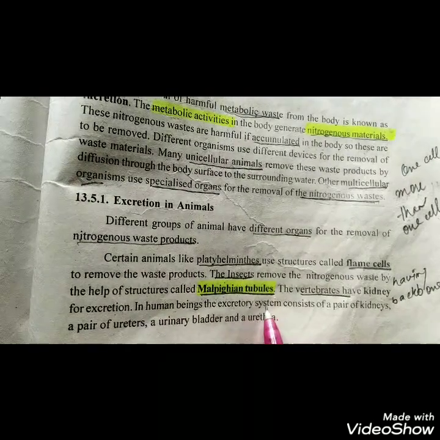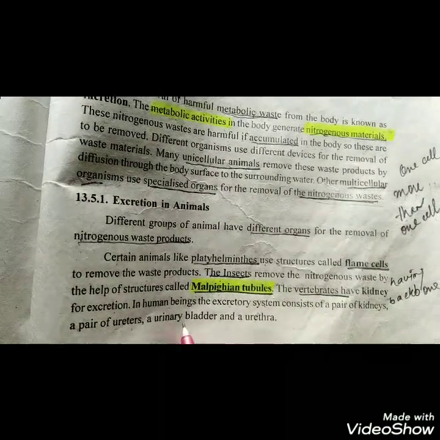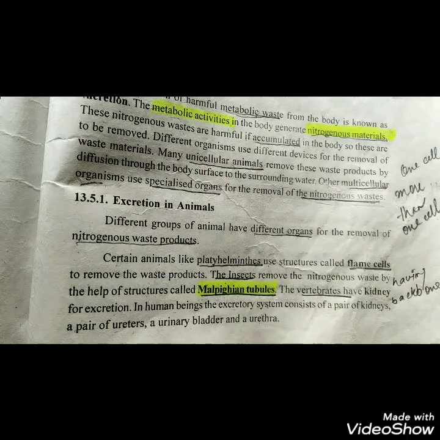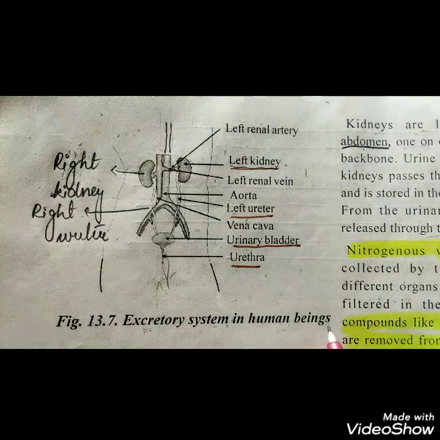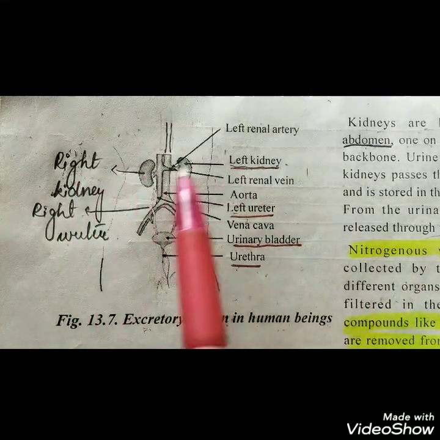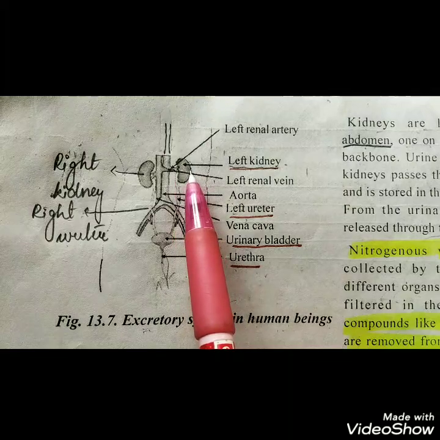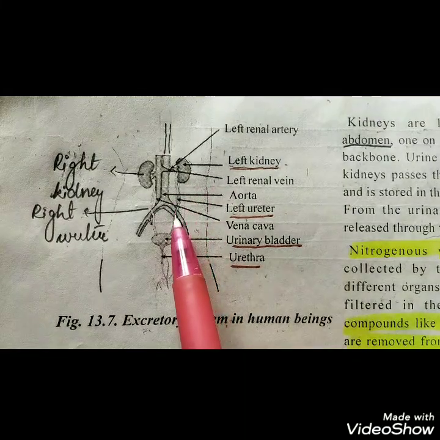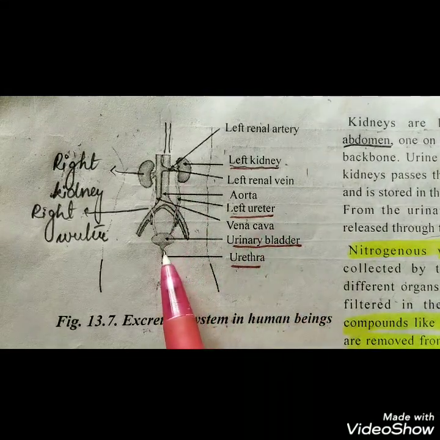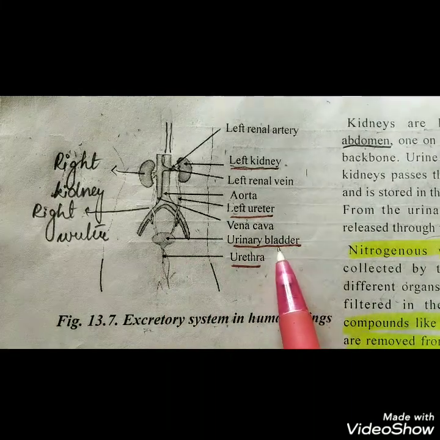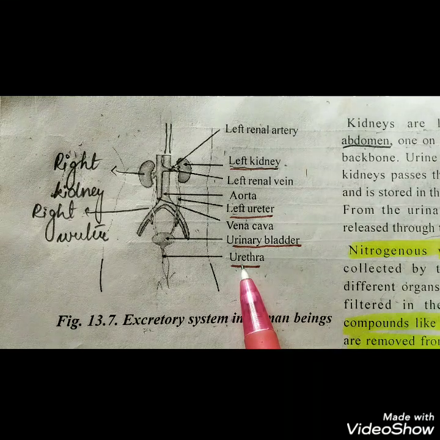In the human being, the excretory system consists of a pair of kidneys, a pair of ureters, a urinary bladder, and a urethra. This is the diagram of the excretory system in the human being. Here you will see a pair of kidneys, a pair of ureters, the urinary bladder, and the urethra. Kidney is a bean-shaped structure, and from the kidney a tube-like structure extends. This tube-like structure is called the ureter, and the bag-like structure where the urine is stored is called the urinary bladder, and through the urethra the urine will be released from our body.